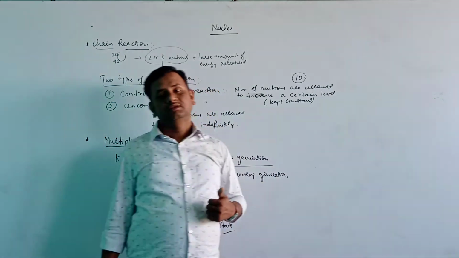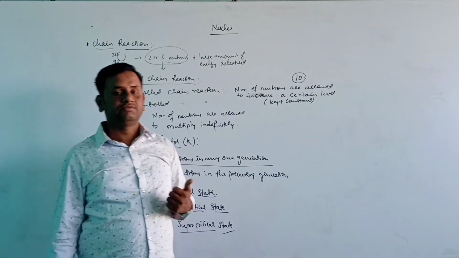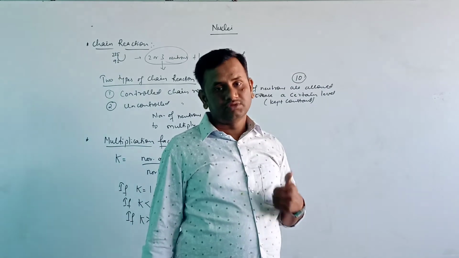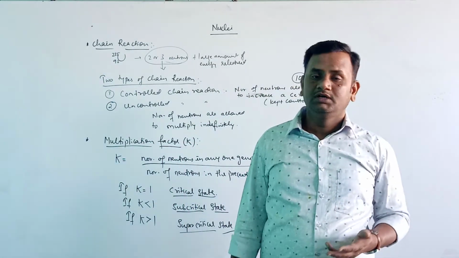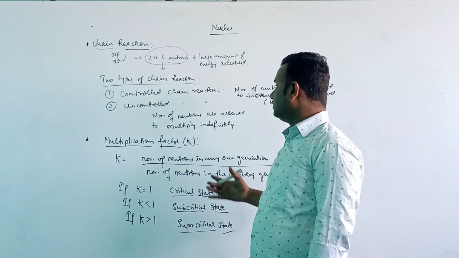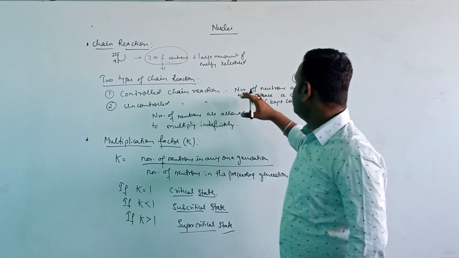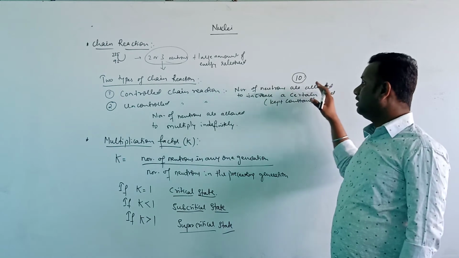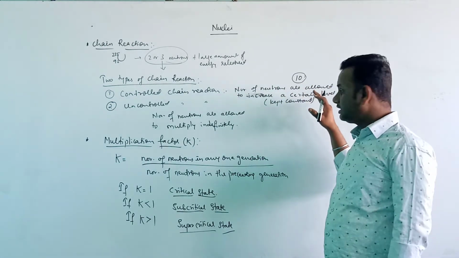The energy is released mainly because of the fuels used there, which undergo the nuclear fission reaction, with the number of neutrons allowed to increase to a certain level in the reactor.